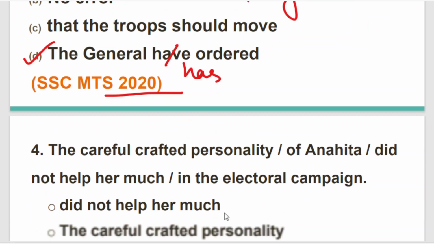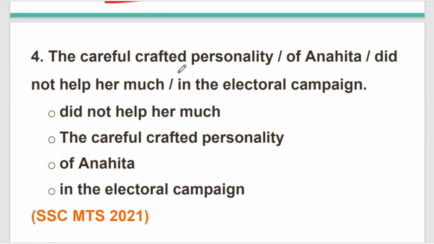Moving to the next question. The fourth question for today's class, which is a question of SSC MTS 2021. Let's read the question. The careful crafted personality of Anahita did not help her much in the electoral campaign.